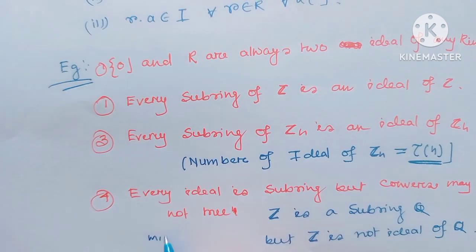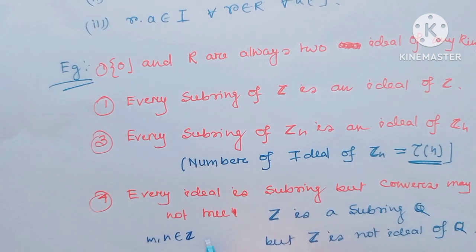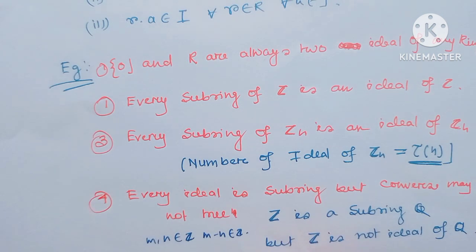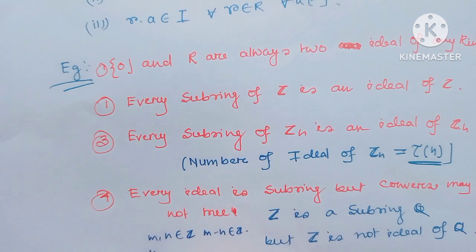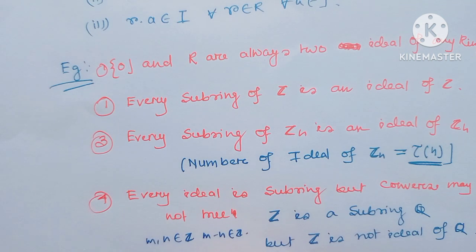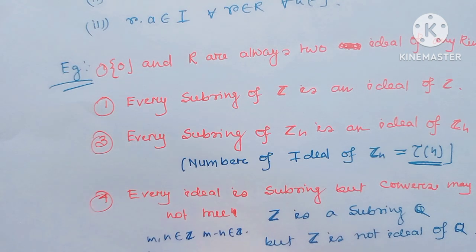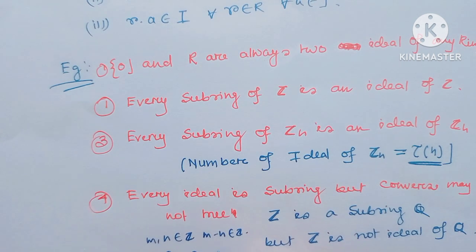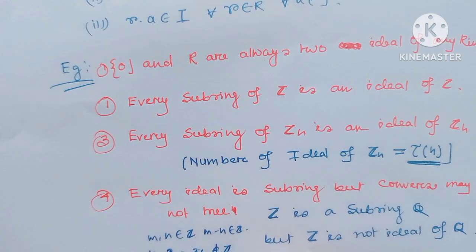If m, n belong to the integers, then their difference m minus n always belongs to the integers. But if you choose one element, 1/2, from Q, then 1/2 times 3 equals 3/2, which does not belong to the integers.